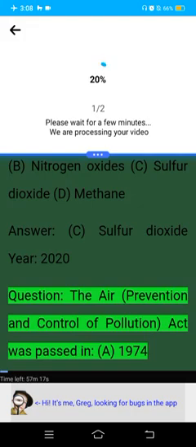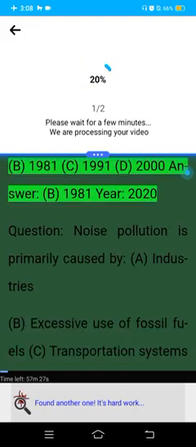Question: The Air Prevention and Control of Pollution Act was passed in A. 1974. B. 1981. C. 1991. D. 2000. Answer: B. 1981. Year 2020.